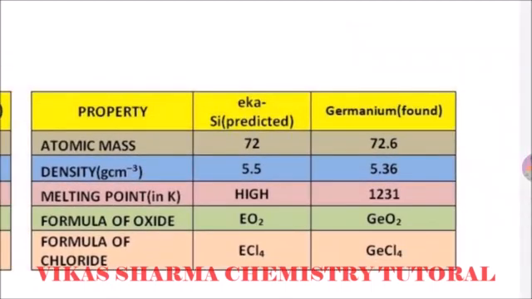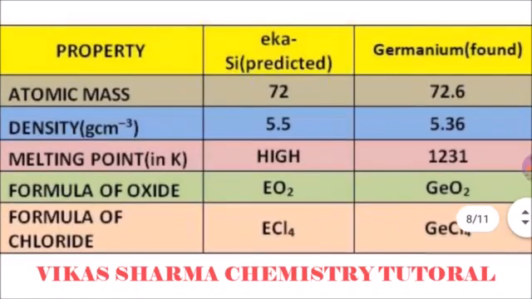Second one, the predicted Eka-silicon, in the future known as germanium. Mendeleev said the atomic mass is 72, and after that it is 72.6, just similar to Mendeleev's predicted atomic mass. Density of Eka-silicon is 5.5, germanium's is 5.36.